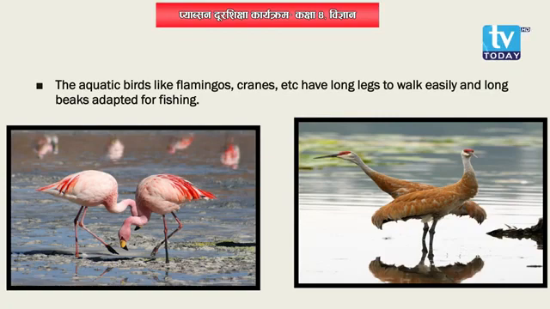walk easily. The long legs in flamingos and cranes help them to walk easily, and they also have a long beak that is adapted for fishing. They can catch fish. Since they live nearby ponds and water sources, the fishes are also found there, right? So their long beaks help them to catch fish. It is adapted for catching fish.